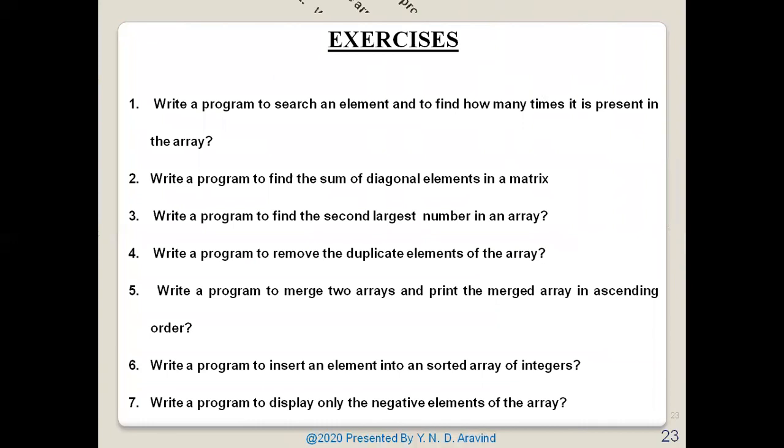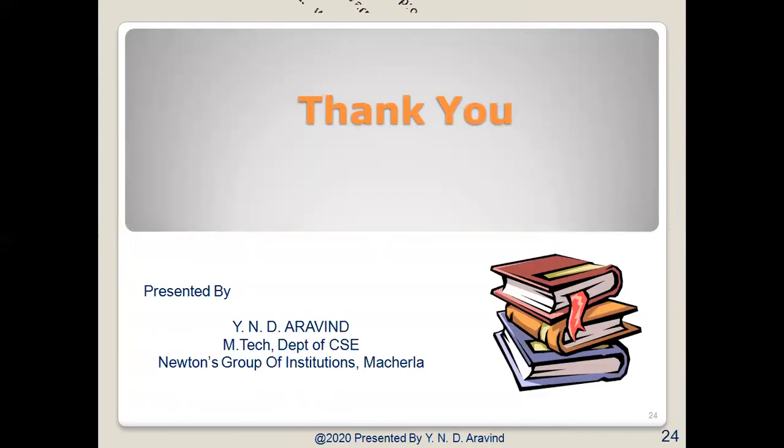And these are the exercise programs. Please do these exercise programs, these are the 7 different programs. You also please practice these 4 programs. If you have any doubts, you can please ask me.